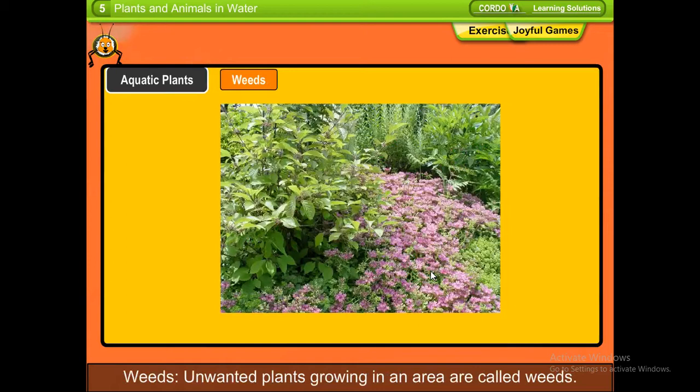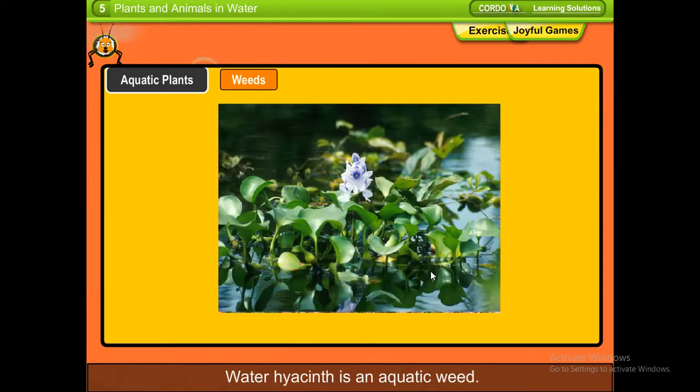Weeds. Unwanted plants growing in an area are called weeds. They grow and reproduce rapidly in great numbers. Water hyacinth is an aquatic weed. Its dense growth blocks waterways for navigation. Every year, a large amount of money is spent on weed control, that is, removal of weeds.